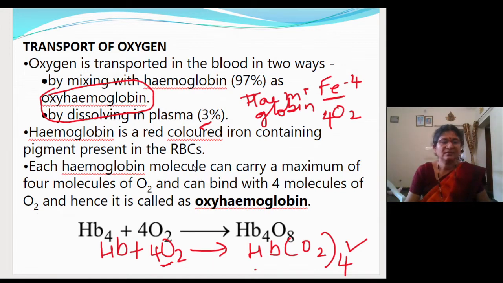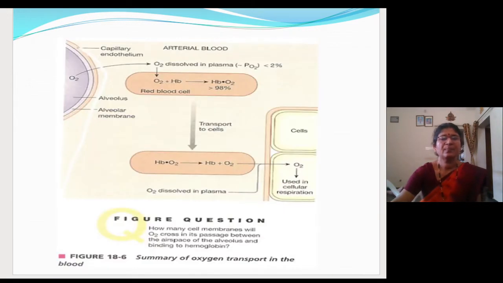Hope it is clear. Now let me go to the next slide. In the next slide you can see the diagrammatic presentation. Here you know that from the alveoli, oxygen diffuses into the blood capillary. And 3% of oxygen will get dissolved in the plasma, which we wrote here.